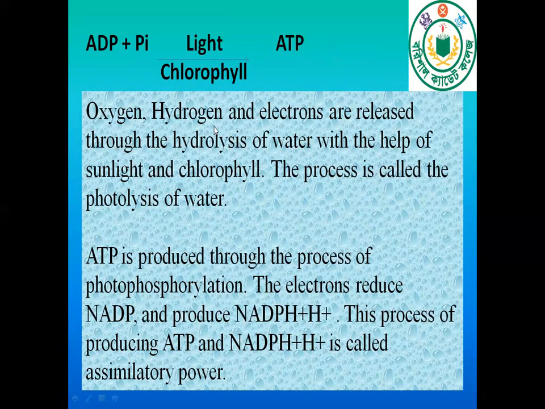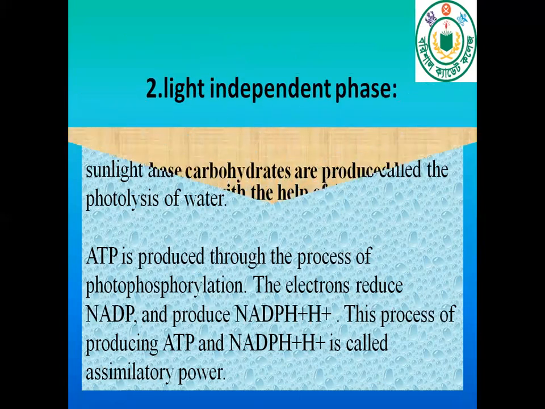Now, oxygen, hydrogen, and electrons are released through the hydrolysis of water with the help of sunlight and chlorophyll. This process is called the photolysis of water. ATP is produced through the process of photophosphorylation. The electron reduced NADP and produced NADPH2 or NADPH + H+. This process of producing ATP and NADPH2 is called assimilatory power.